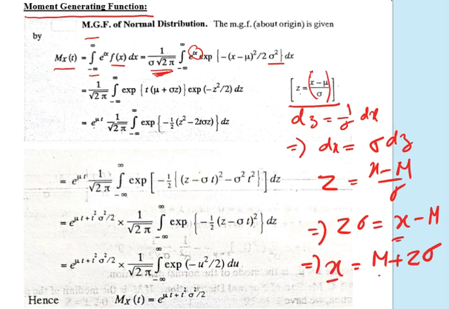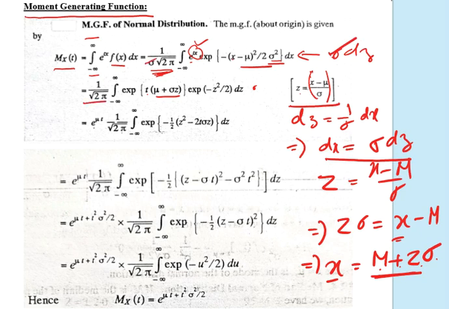So the value of x in terms of z is mu plus z sigma. Here it is e to the power tx, t will remain the same, so mu plus sigma z for x, then exponential of minus x minus mu by sigma whole square by 2, which becomes z square by 2, dz. Now as I told you, dx equals sigma into dz, so dx is sigma into dz after substitution, and this sigma and this sigma get cancelled.